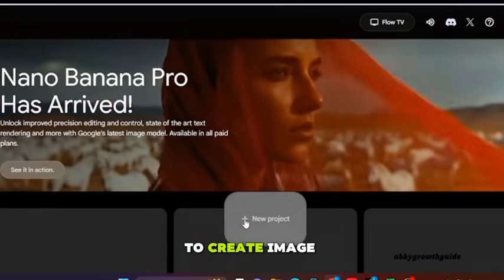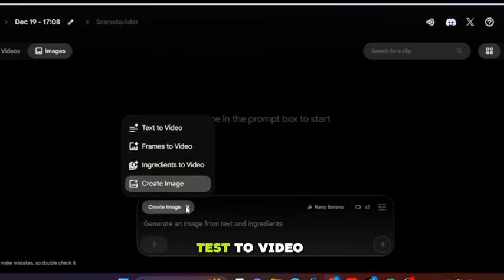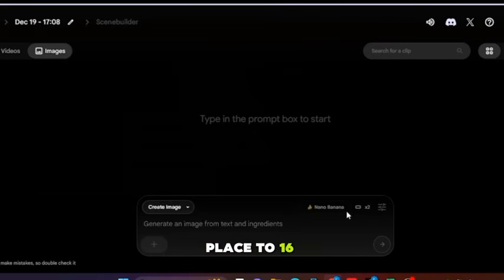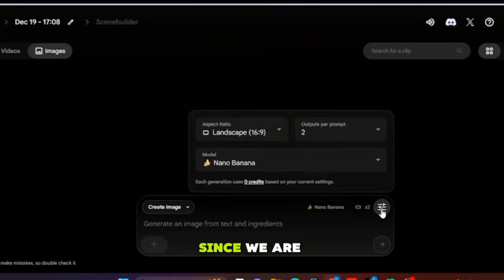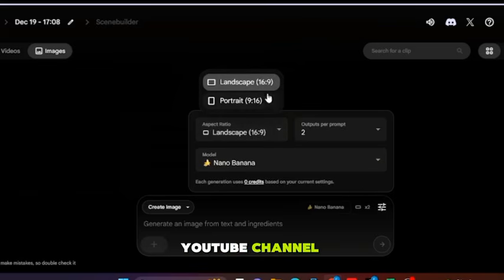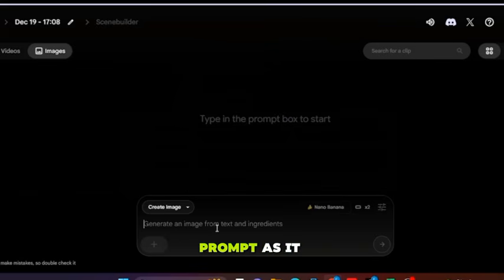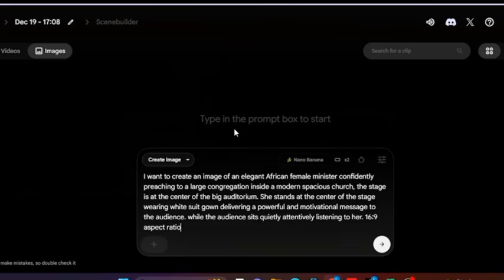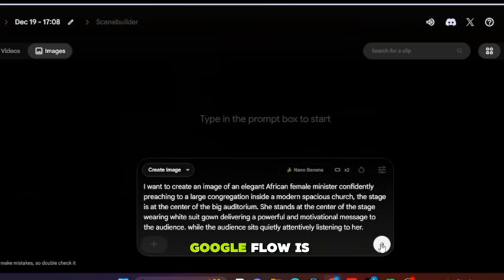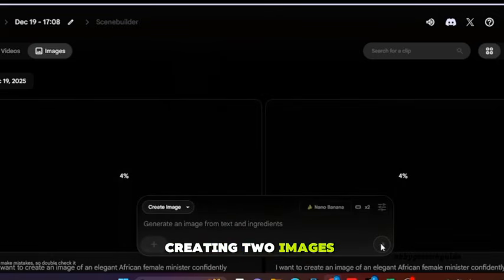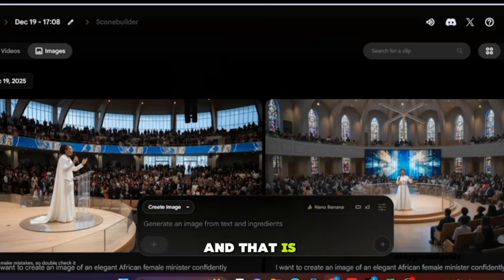So we want to create image. You can create text to video, frame to video, ingredient to video. Then we create image. We click on create image, and don't forget to edit this place to 16:9 aspect ratio. Since we are using it for YouTube channel, I want to put in the prompt as it is there. Then you send. Google Flow is creating 2 images for us, and that is what we have here.